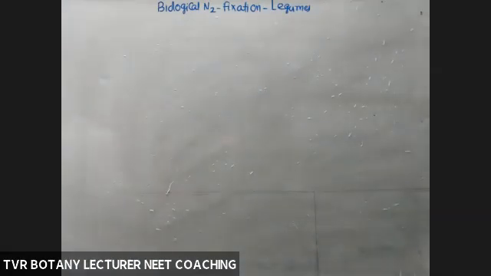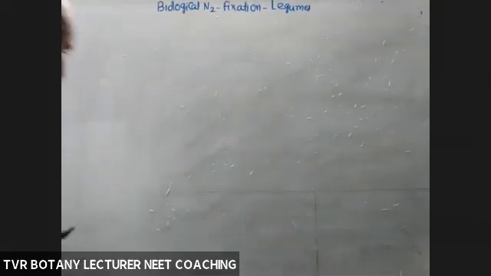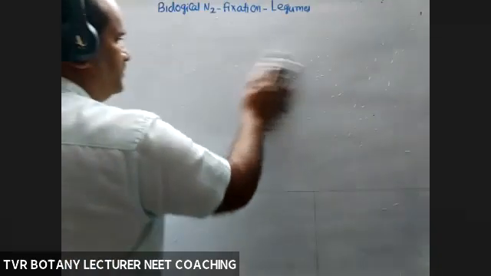We can identify root nodules on the legume root if the legume plant is taken out from the soil just before flowering. After flowering, they will disappear. So to identify the presence of root nodules on the root system of legume plants, we have to take out the plant along with the root system just before flowering. Then only we can see them.